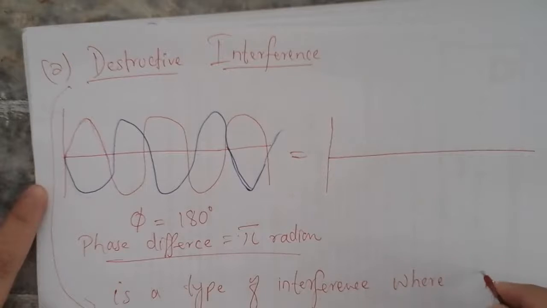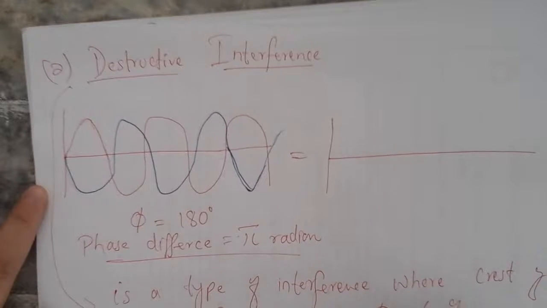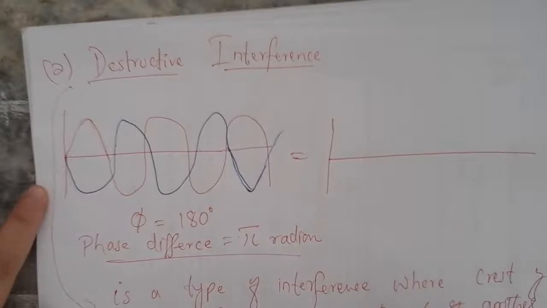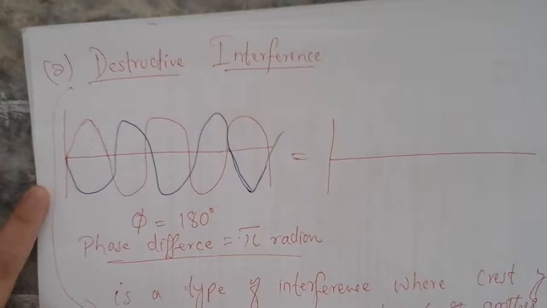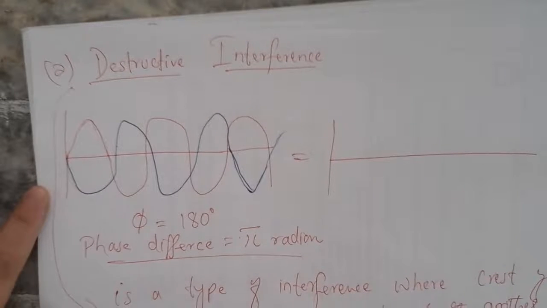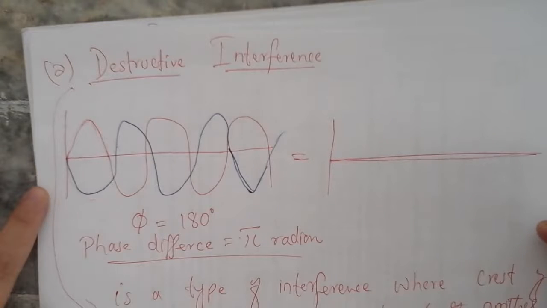a type of interference where the crest of one wave combines with the trough of another wave. So what will happen as a result? The energy decreases. Why? Because the amplitude also decreases. So the amplitude decreases, the energy decreases, and so the total energy remains zero. The wave will not remain a wave at all. So this is destructive interference.